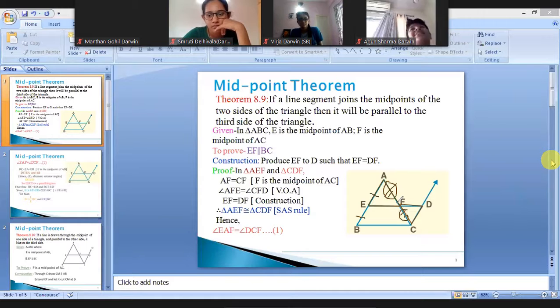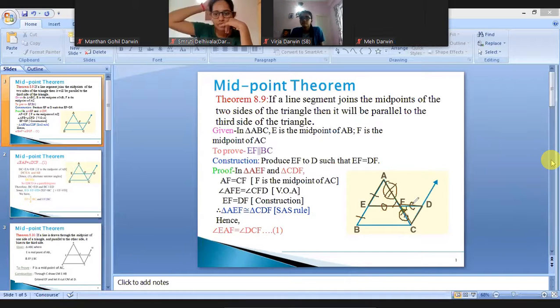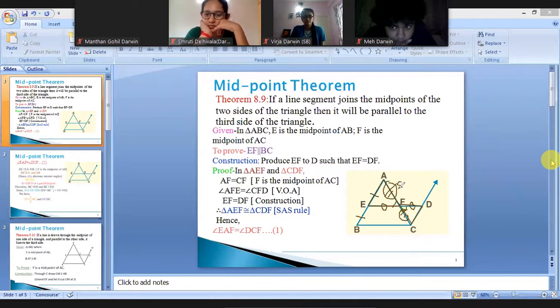Then angle AFE will be equal to angle CFD because they are vertically opposite angles. Then we constructed in such a way that EF is equal to FD. That means side, angle, side. So by the side angle side rule, I can say that these two triangles, triangle AEF and triangle CDF, are congruent to one another. Are we clear up to here?